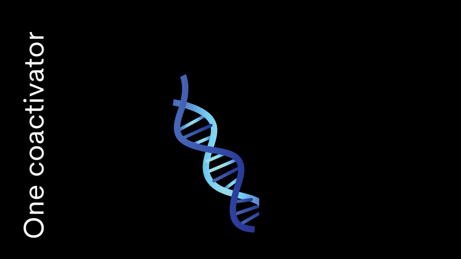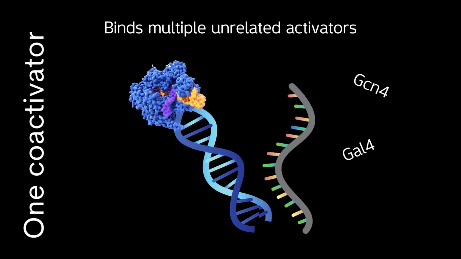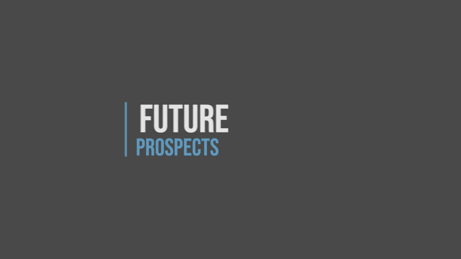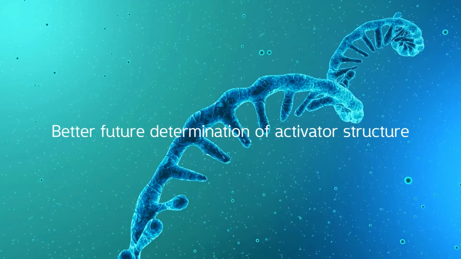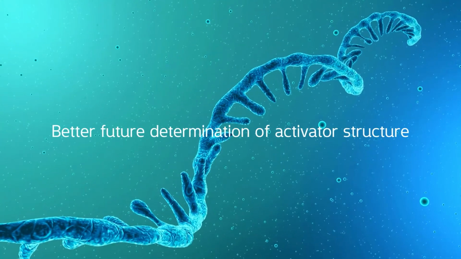The property of fuzzy binding can explain how one activator binds multiple unrelated targets, and thus the mediator can function as a coactivator to regulate gene expression for more than one unrelated gene. This knowledge will also assist future determination of the way in which activation domains bind their partners, and hence enable us to probe these interactions more accurately.